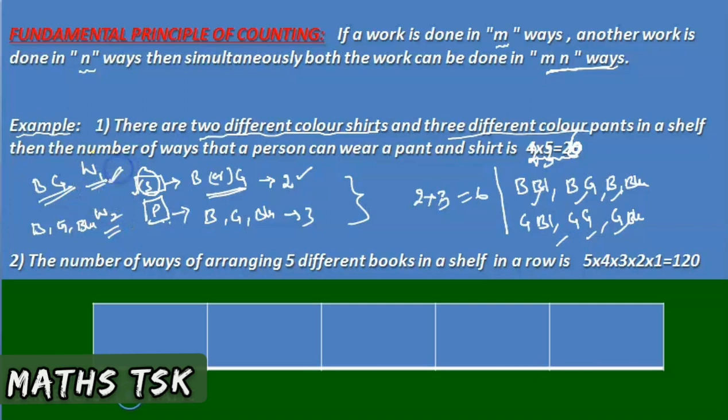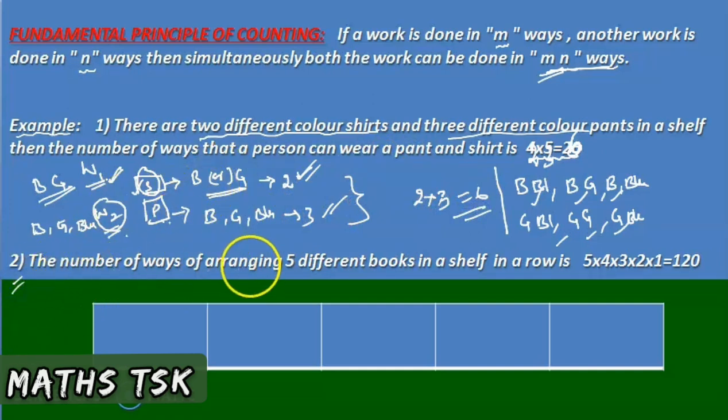Wearing a shirt is work 1, and wearing a pant is work 2. Work 1 can be done in two ways. Work 2 can be done in three ways. According to the fundamental principle, to complete the total work of wearing a pant and shirt, it can be completed in 2 into 3, that is 6 ways. That is the fundamental principle. Next, the second example. I think it's very clear.